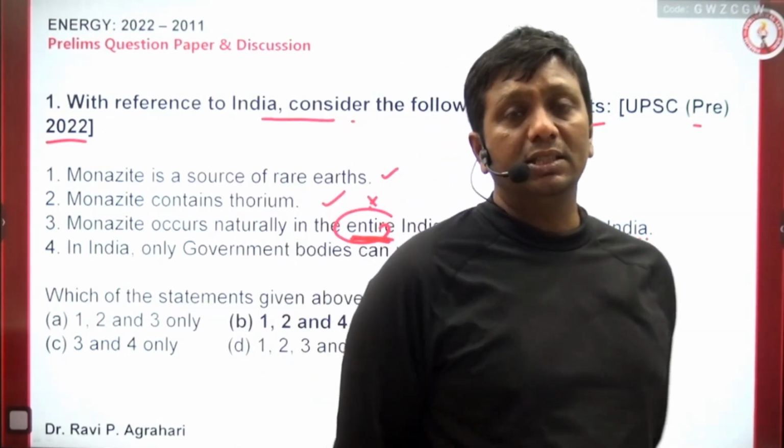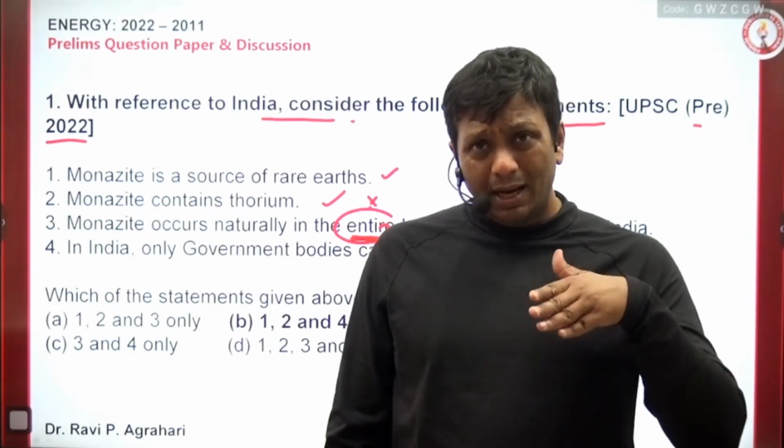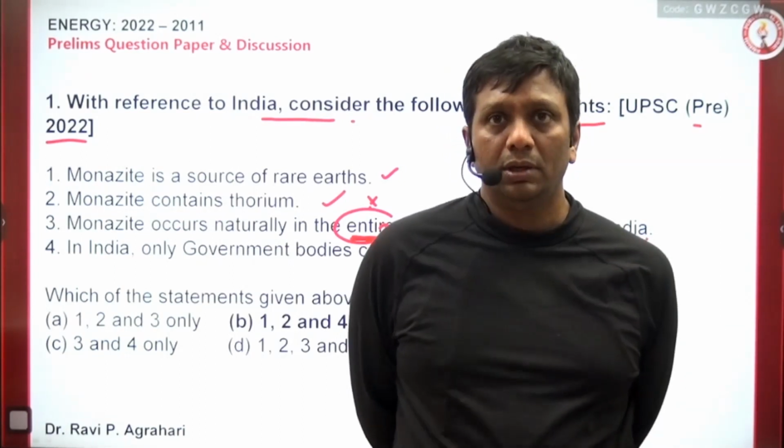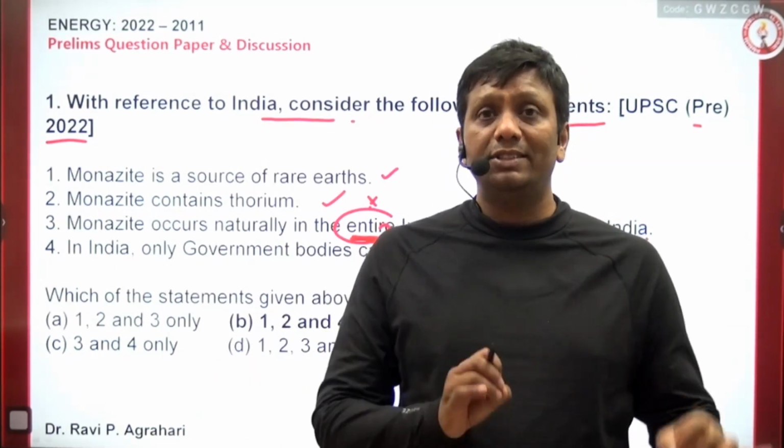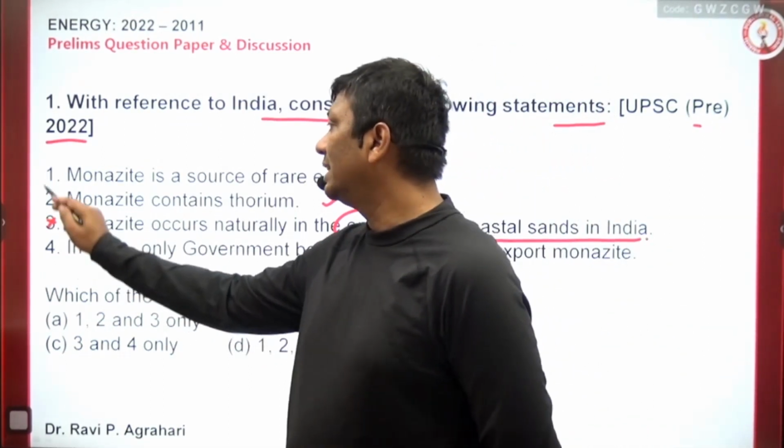Even in the entire discussion of the static part, I told you monazite is available toward the coastal areas, and maximum toward the eastern coast. But not in each and every area of the coast, everywhere, each and every place, so it is not right. So this statement is wrong here; first and second are right here.